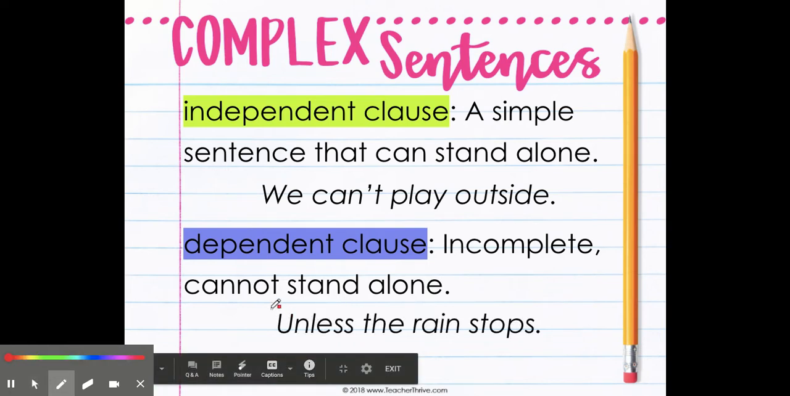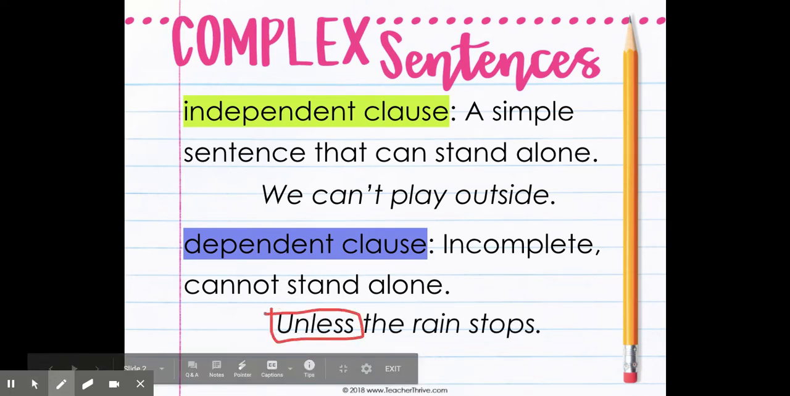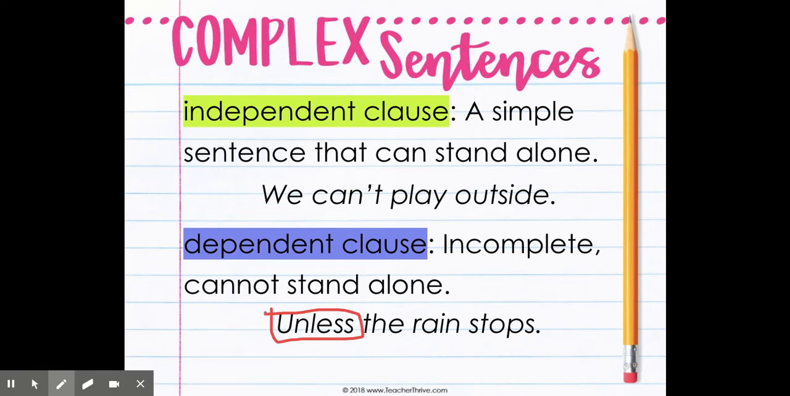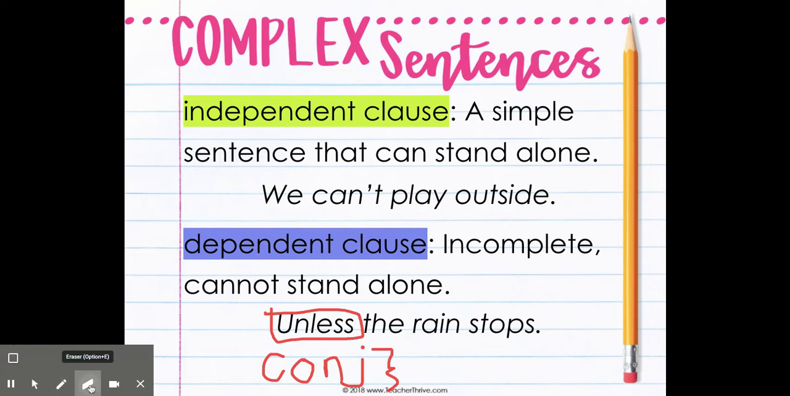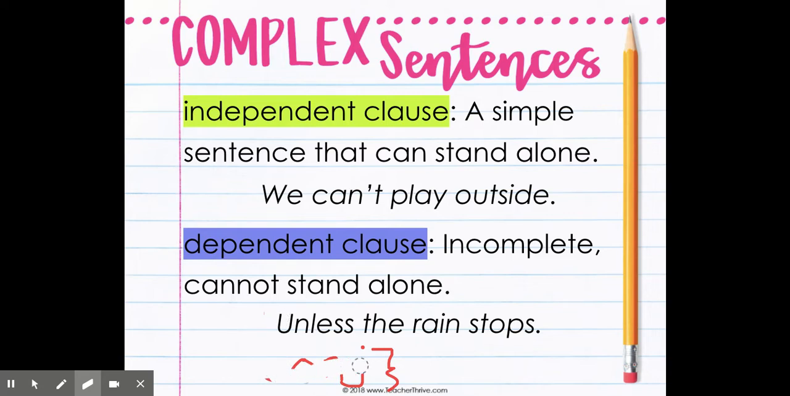So what you notice is right here, I have this word that says unless. This is what we call, and I'm just going to abbreviate here because I'm writing with my finger on my pad, a conjunction. Your daily grammar sheet, my in-class kiddos, has all of these conjunctions on there. My virtual kiddos, you're going to find these on that anchor chart that is on your Google Classroom. So it is a sentence that cannot stand on its own.